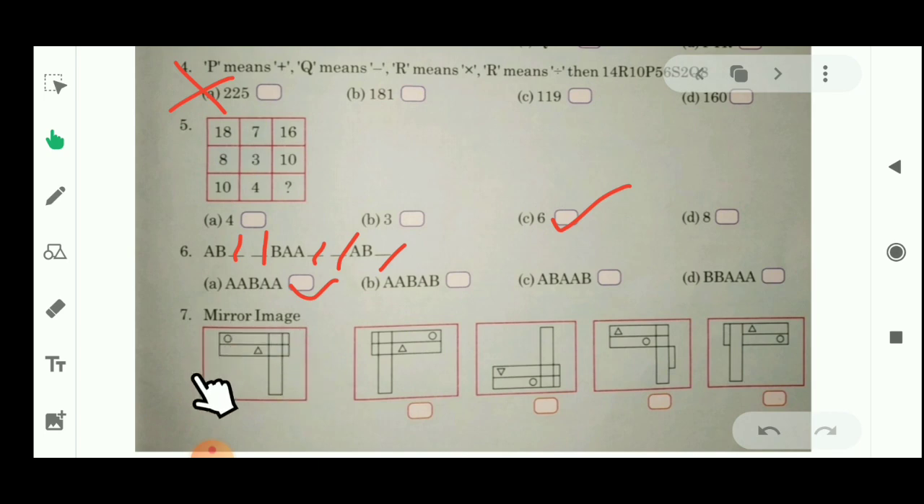Let's see question number 7. Students, you have to find its mirror image. As I explained earlier about the mirror image, only the right and left direction will be changed in the mirror image. So when we see this image in the mirror, we can find only option number A. That means this option is right. Now I hope you are able to complete aptitude test 2.